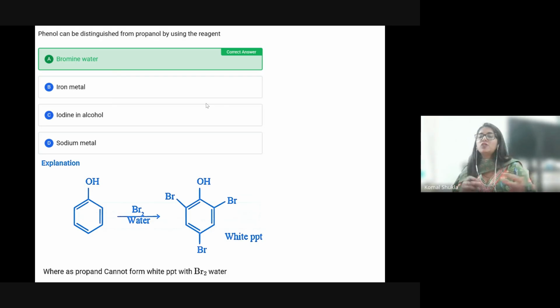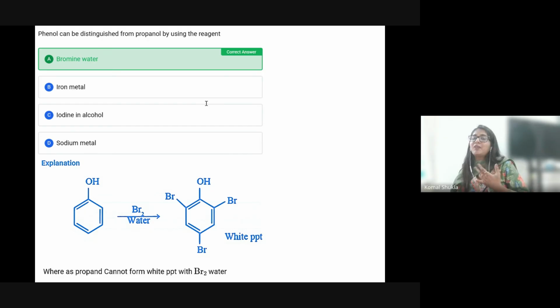So what is the question talking about? Phenol can be distinguished by bromine water. That is true. So why? Always remember there is a primary difference: phenol is an aromatic alcohol, where the benzene ring contains an OH group, and propanol is an aliphatic alcohol. So there is a difference in reactivity towards electrophilic substitution reactions.